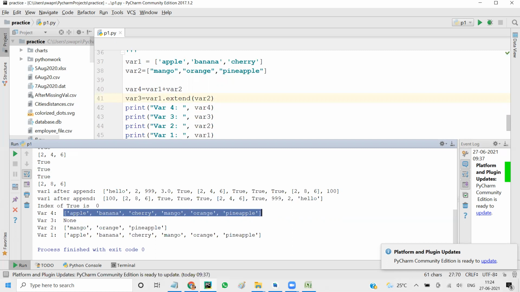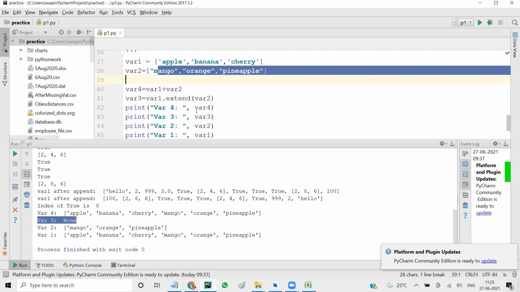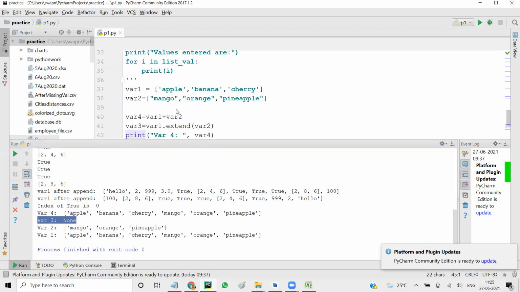Now in the extend, what happens is extend does not return any list. So that's why when I'm trying to print var3, it gave none. Extend doesn't return any value, so the return value is none. But what happened to var2? Nothing. var2 is as it is, mango, orange, pineapple. But you see var1, var1 is apple, banana, cherry, followed by the new items.